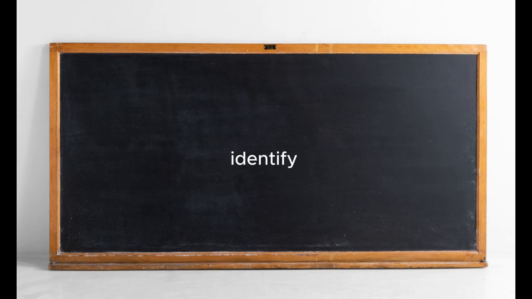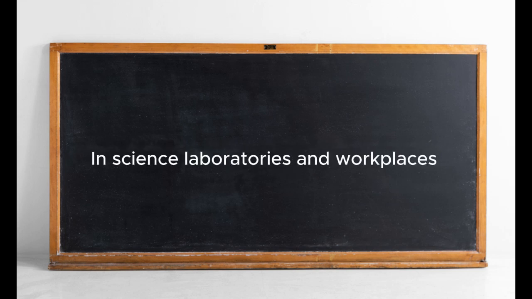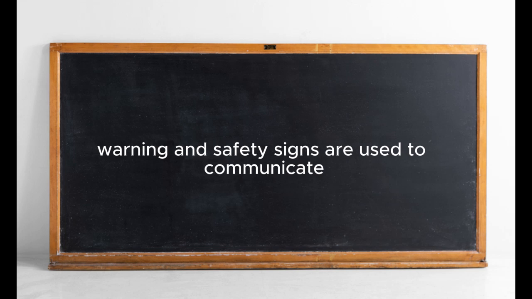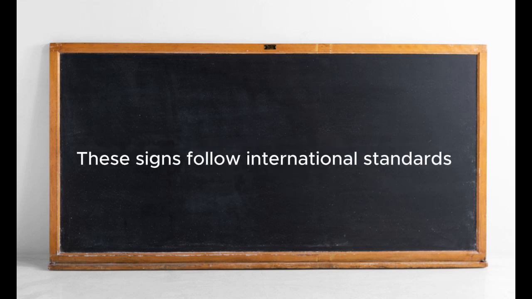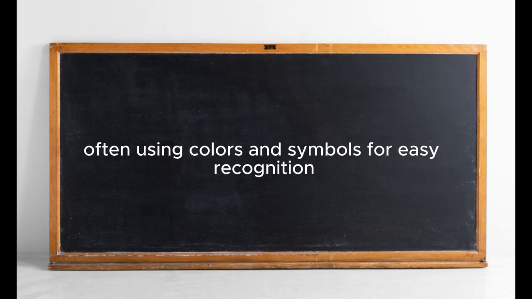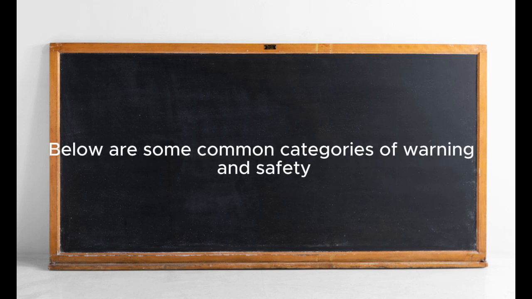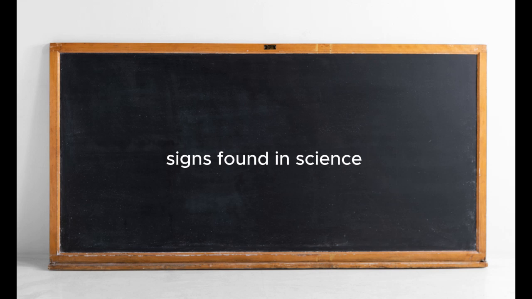You said, identify and interpret warning and safety signs in science. In science laboratories and workplaces, warning and safety signs are used to communicate potential hazards and ensure safety. These signs follow international standards, often using colors and symbols for easy recognition. Below are some common categories of warning and safety signs found in science.